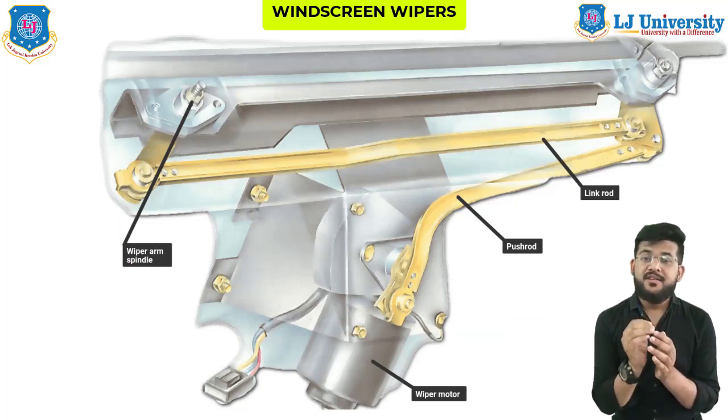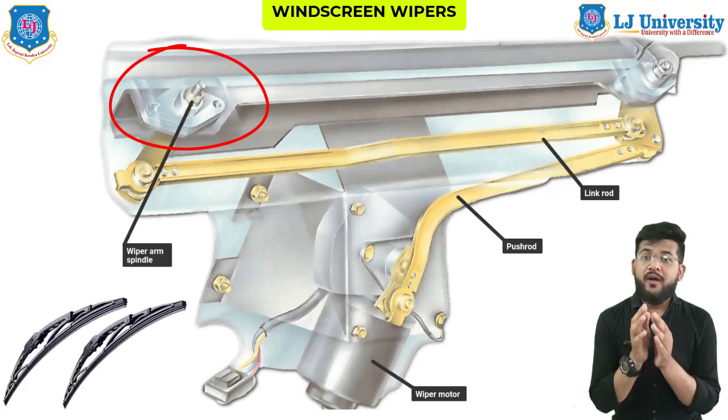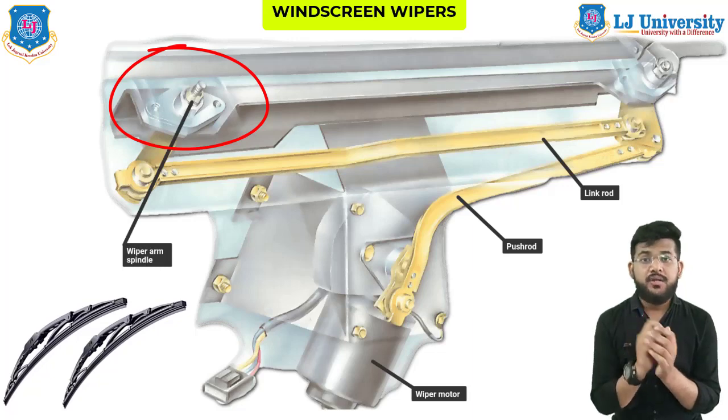Next is the wiper arm. The wiper arm is the connecting link between the wiper linkage and the wiper blade. Next are the wiper blades. The blade is a rubber part that comes in contact with the glass. It also has a metal clamping attached, which aids in maintaining uniform pressure on the blade.